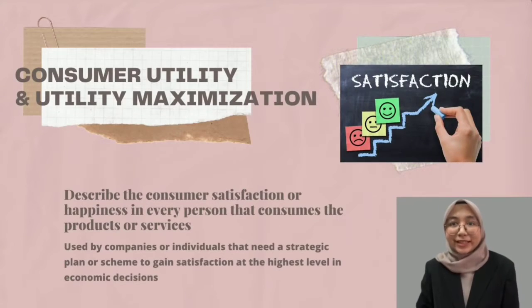To measure their own utility, it is called consumer utility. In economics, it can be used to describe the consumer satisfaction or happiness in every person that consumes the products or services. It is measured in util, while utility maximization is often used by companies or individuals that need a strategic plan or scheme to gain satisfaction at the highest level in economic decision.